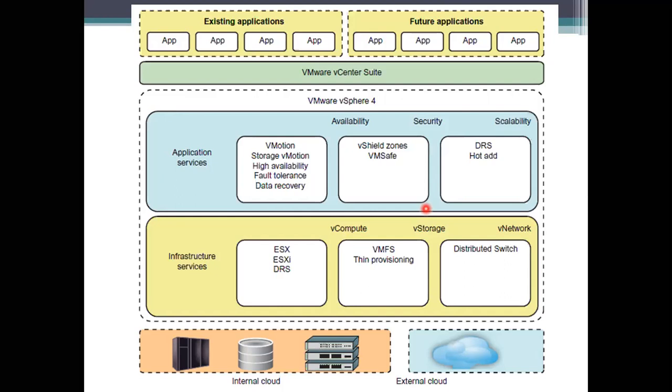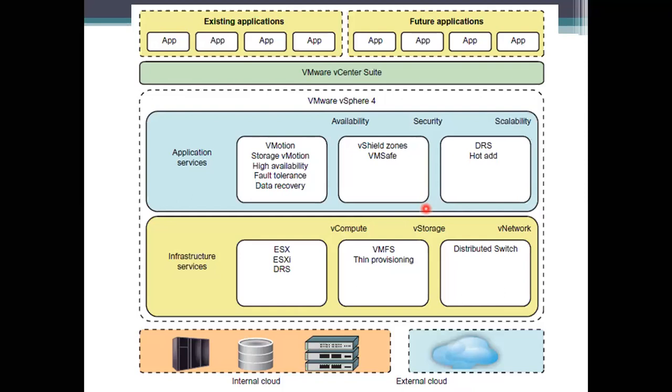Whenever it wants to connect to another environment, it gives the chance to connect by using the external cloud. So what is the advantage of this system? We can say this is the first cloud operating system which supports availability, security, and scalability, and it provides all these things as cloud computing services.